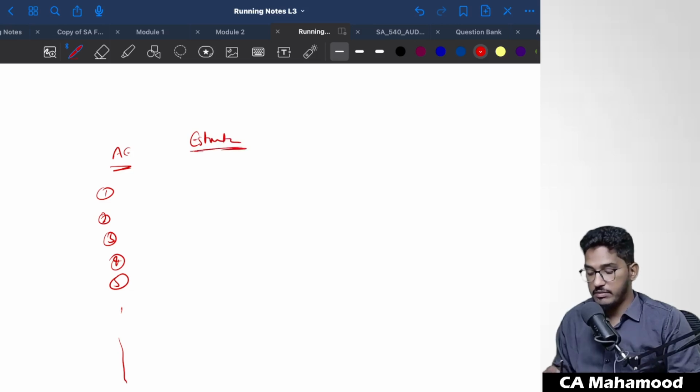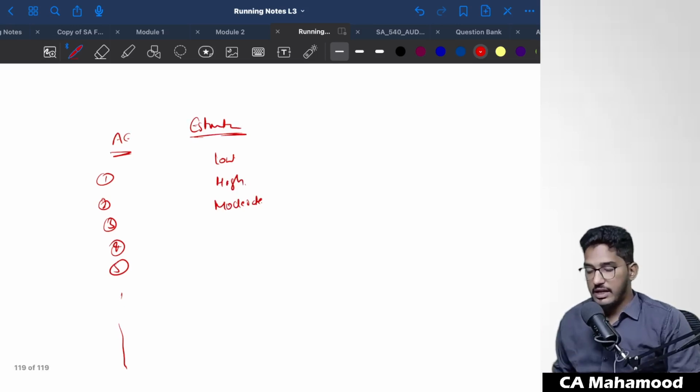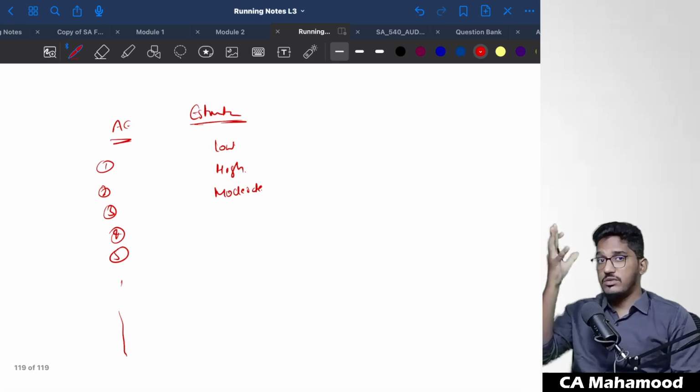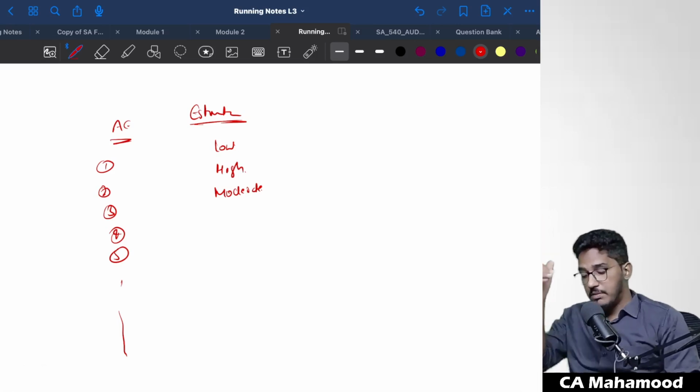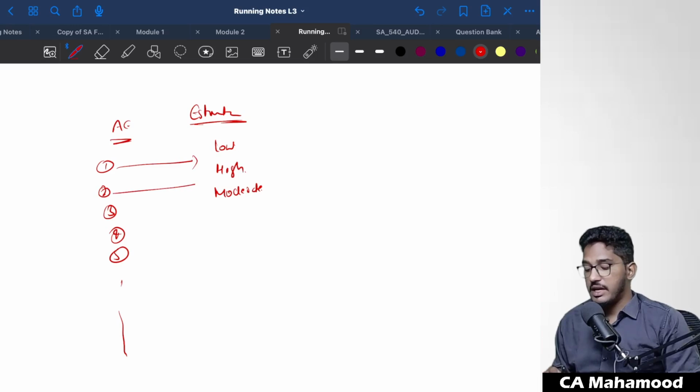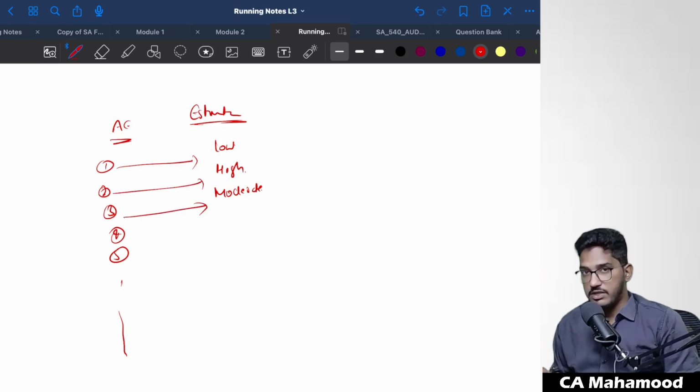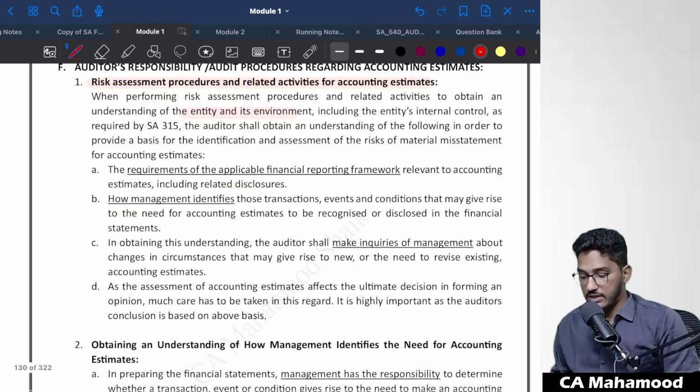He will make one column. For example, first accounting estimate is there. Their estimation uncertainty is low. Second item is there, their estimation uncertainty is very high. Third item is there, there the estimation uncertainty is moderate, not so high, not so low. So like that, as an auditor, whatever you have understood as a part of risk assessment procedure, make a list of all the accounting estimates and determine what is the level of estimation uncertainty for each of that accounting estimate.